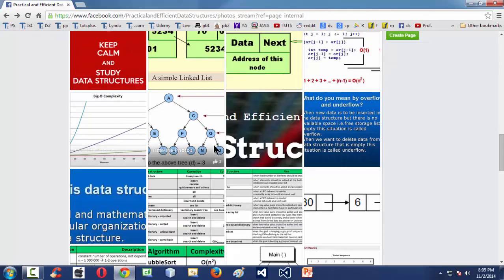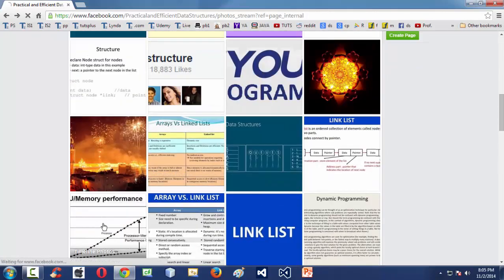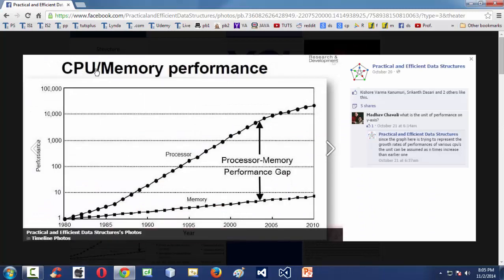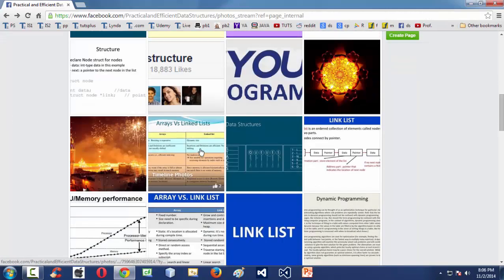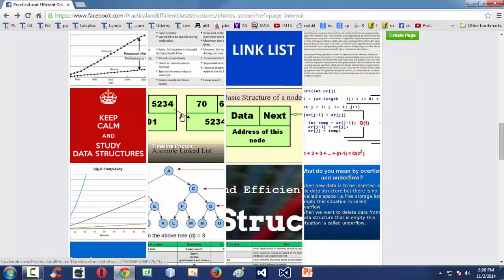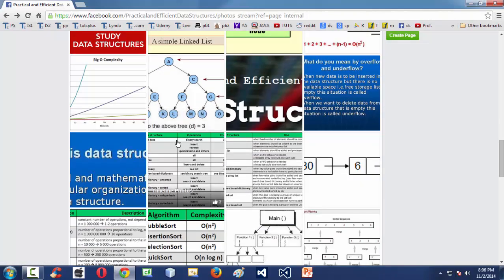In the same way you have performance related pics, like CPU memory performance, showing how over the years the gap between the processing capabilities of the processors and the memory capacity of the system is growing, as shown in this wonderful graph. So you have different pics related to different topics in data structures.